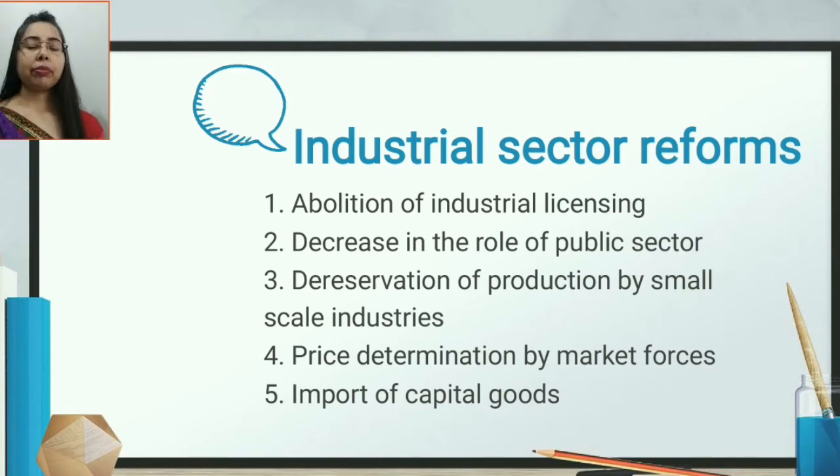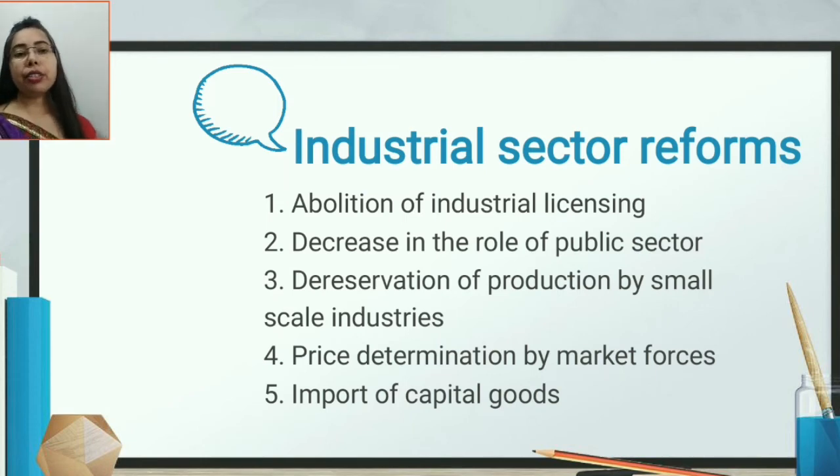Now what happened? We decreased the public sector. Why? We decreased the role of the public sector because the public sector, as we had expected, had not performed accordingly, and there were also a lot of losses. Some of the units became sick units, and we had to close those industries. So it was a big loss for the government, a big loss for the nation. So we decreased the role of the public sector. Now only a few industries were given to the public sector.